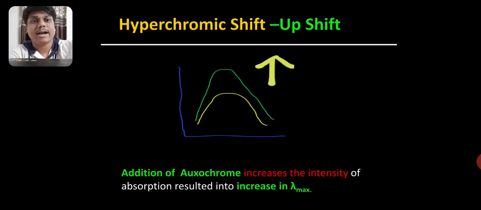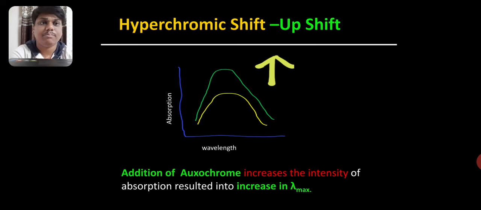Here you find in the graph that the yellow line of absorption is actually below, and the new green line shows that there is uplifting of lambda max, and so it is called upshift.